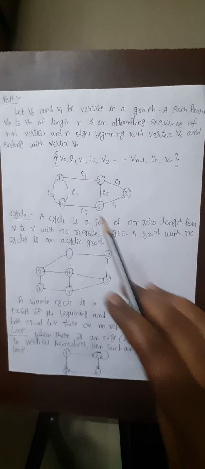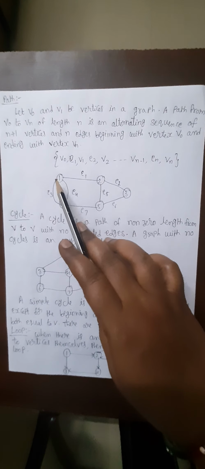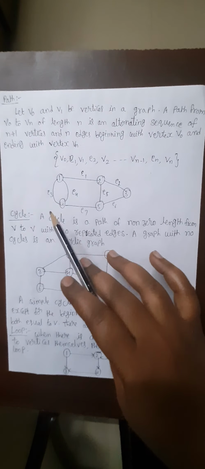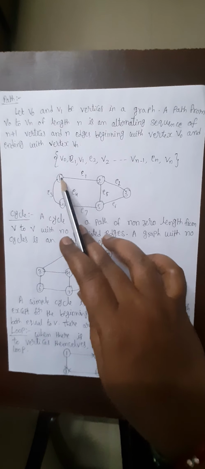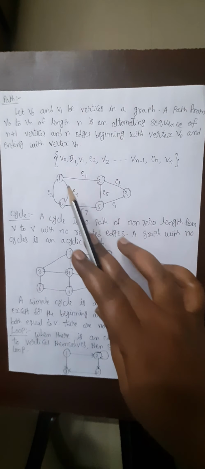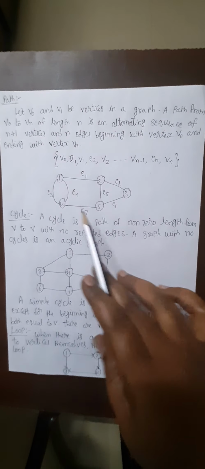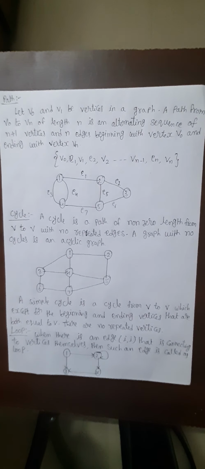See here in this, each and every vertex here, 1, 2, 3, 5, 4, is called a vertex, and it contains the edges E1, E2, E3, E4, E5, E6 and E7. That is called the path. Here we are defining the path.